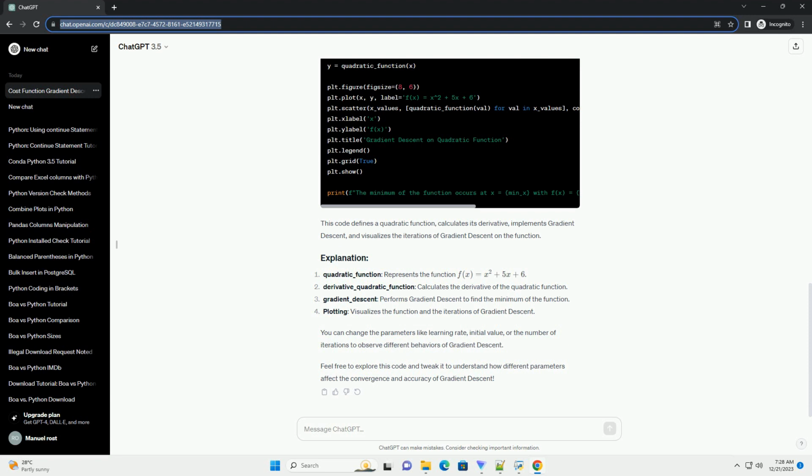behaviors of gradient descent. Feel free to explore this code and tweak it to understand how different parameters affect the convergence and accuracy of gradient descent.